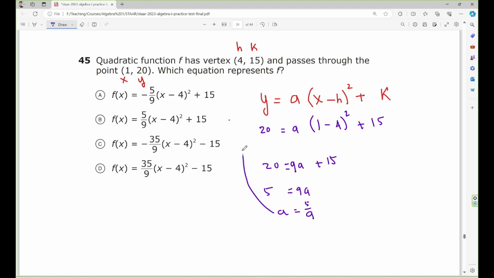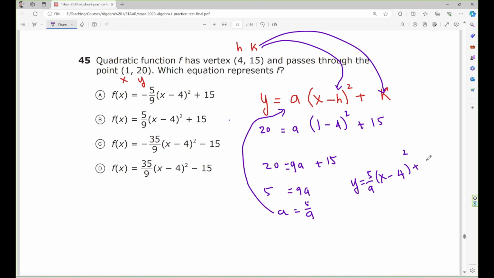Alright, so I substitute back into this equation right here, and substitute h and k into this one. So y equals 5 over 9 times (x minus h, which is 4) squared plus k, which is 15. This is my answer. Look at the answer: 5 over 9. This one is negative 5 over 9, this is wrong, this is wrong, this is wrong. The answer is right here.